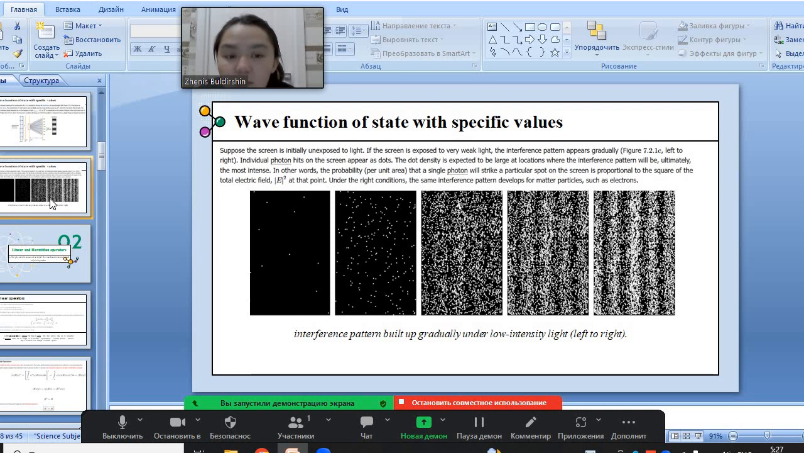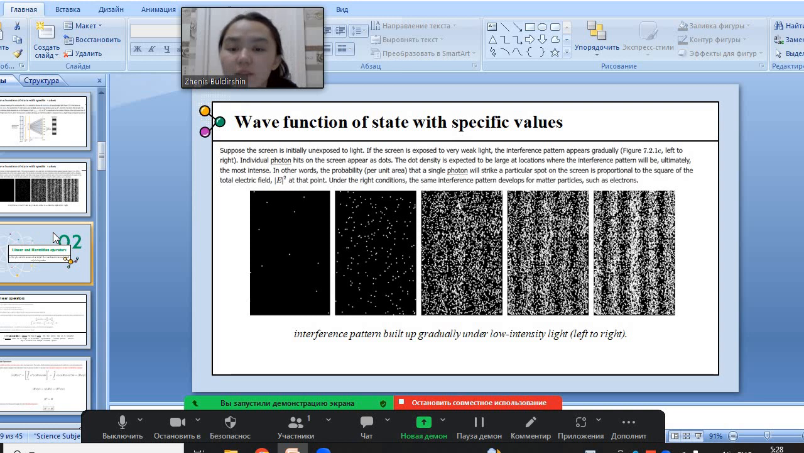In other words, the probability that a single photon will strike a particular spot on the screen is proportional to the square of the total electric field, E squared, at that point. And under the right conditions, the same interference pattern develops for matter particles such as electrons. In this picture, we see the interference patterns. The first picture, the second picture is gradually under low intensity light.